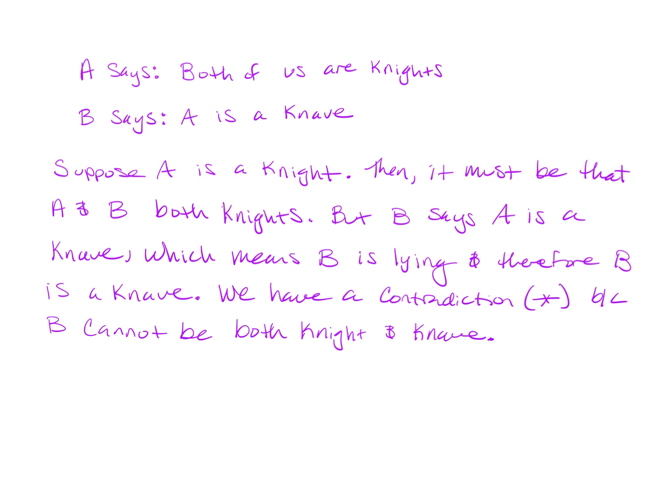Okay. So our supposition at the very beginning led to a contradiction. So we supposed A was a knight. That led to a contradiction. So it must be that A is a knave.